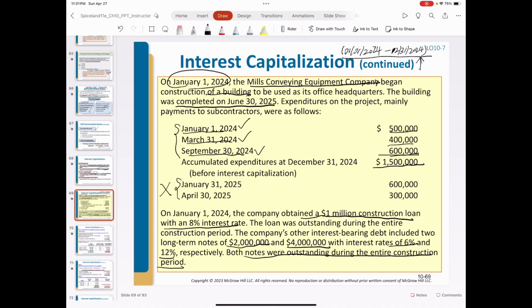If the capital expenditure is less than 1 million, we will assume all the expenditures use the funds from this loan. So we are only using the 8% to calculate the interest expense. If the capital expenditure is greater than 1 million, we will assume the interest comes from these two debts. These two debts are general debt.